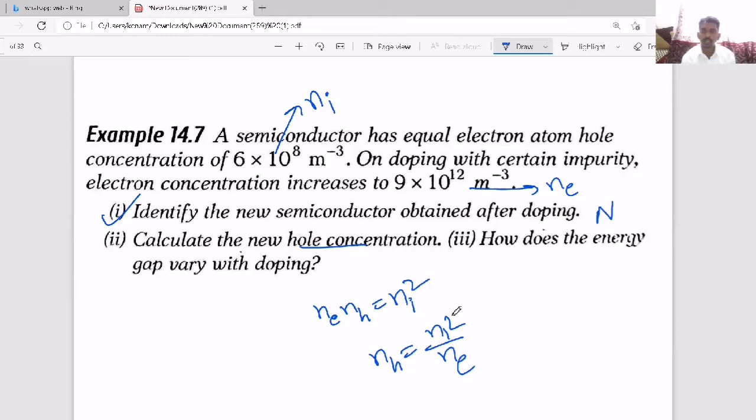The energy gap decreases because now more energy levels will come, either acceptor level or donor level, and those will form between the valence band and conduction band. Like this is the conduction band, this is the valence band. So the acceptor or donor level forms here, and the energy gap decreases on doping.